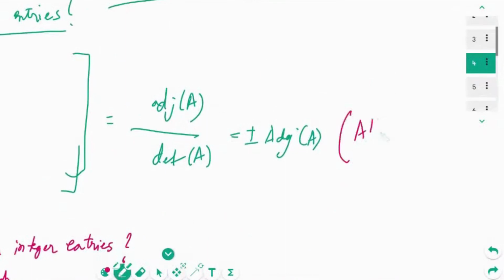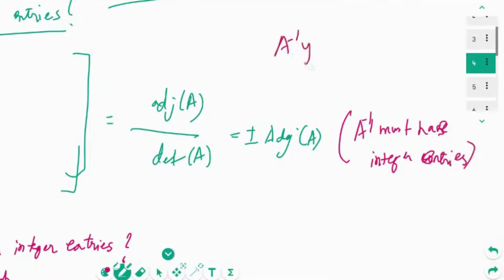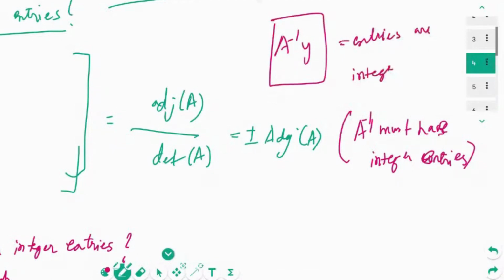A inverse must have integer entries. And therefore A inverse also has all integer entries. And therefore it's true actually.